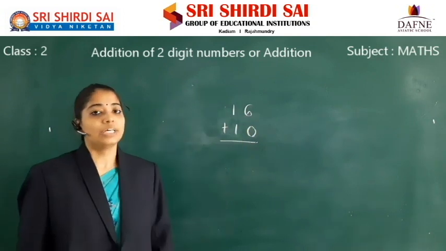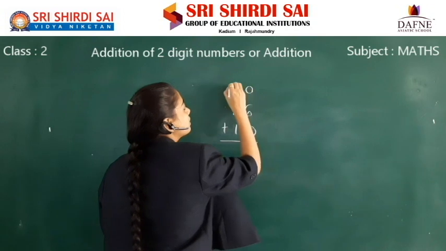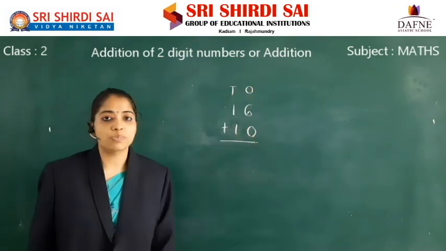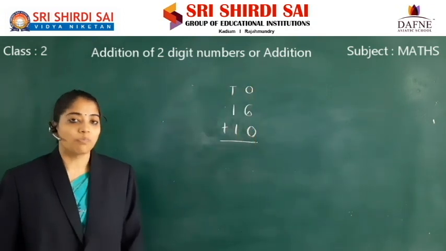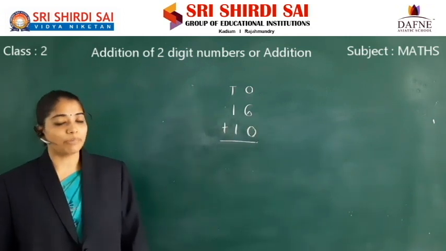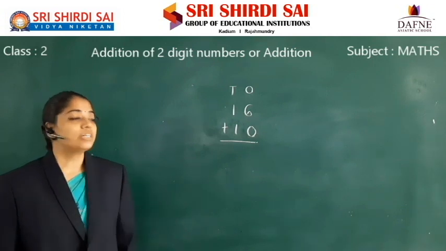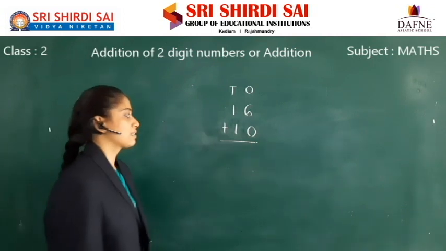6 plus 0. This is the ones place and this is the tens place. Always we have to start the addition from the ones place. 6 plus 0 is always 6. Why? Because if we add 0 to any number, we get the same number. 6 plus 0 is 6.